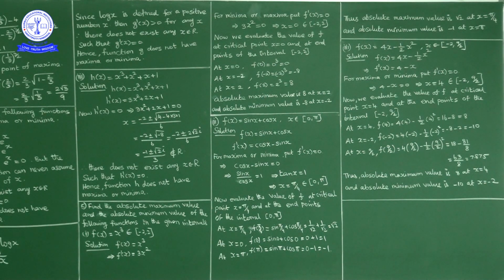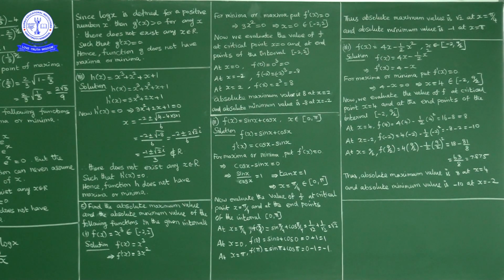Now what we'll do, we'll calculate function value at the critical point as well as end points of the interval. We'll calculate value of f at the critical point x equal to 4 and at the end points of the interval, minus 2 and 9 by 2. So we'll calculate f of minus 2, f of 4, f of 9 by 2.